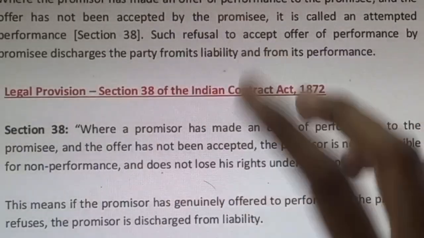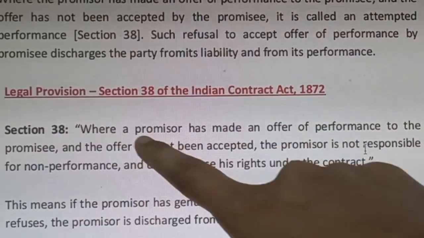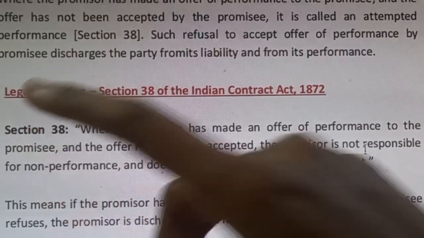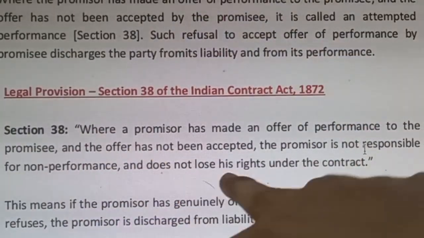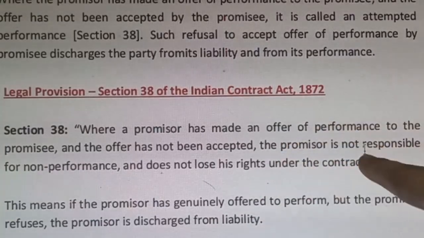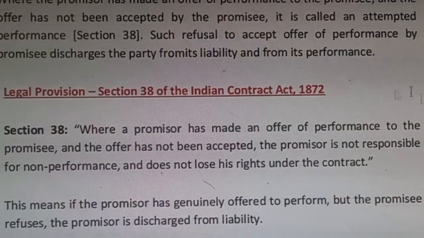The legal provision under Section 38 of the Indian Contract Act: where a promisor has made an offer of performance to the promisee, and the offer has not been accepted, the promisor is not responsible for non-performance and does not lose his rights under the contract.